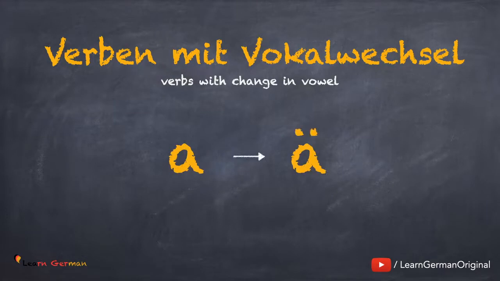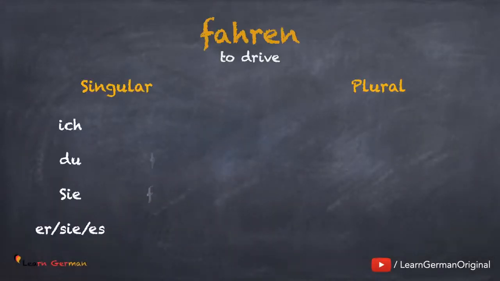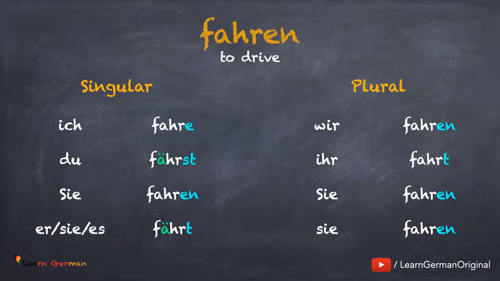Verben mit Vokalwechsel a in ä. The first verb is fahren. Ich fahre. Du fährst. Sie fahren. Er, sie, es fährt. Wir fahren. Ihr fahrt. Sie fahren.